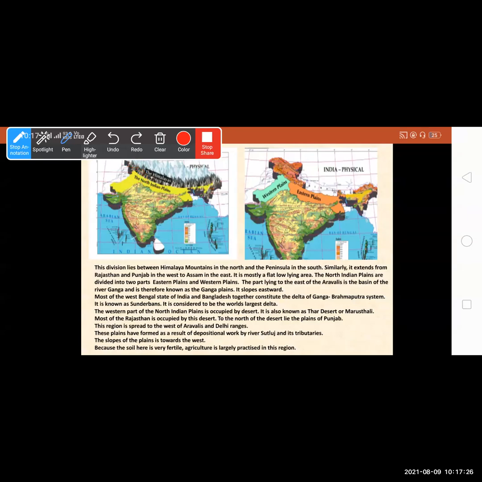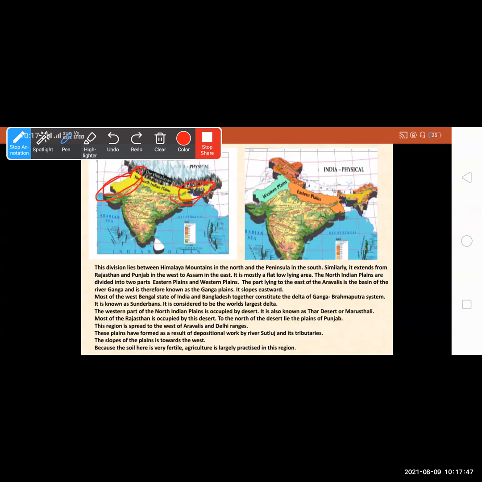So it extends from Rajasthan and Punjab in the west to Assam in the east. It is mostly a flat, low-lying area. The North Indian Plains are divided into two parts: the Eastern Plains and the Western Plains.